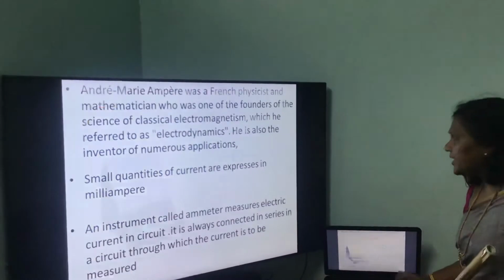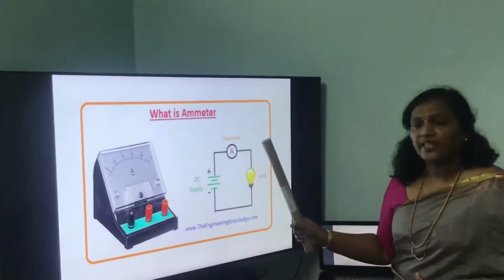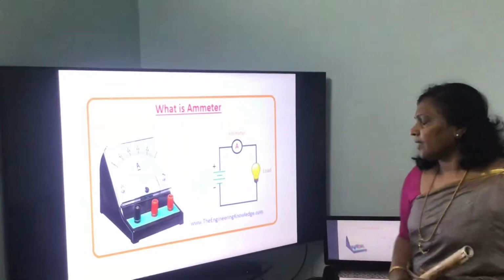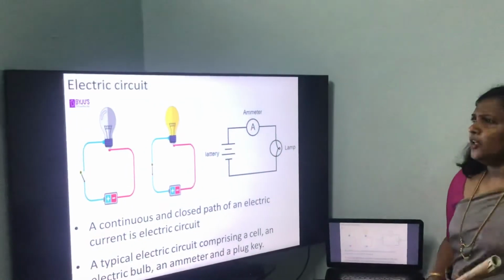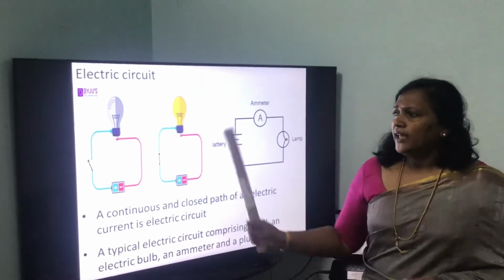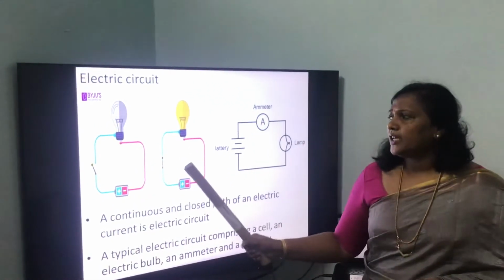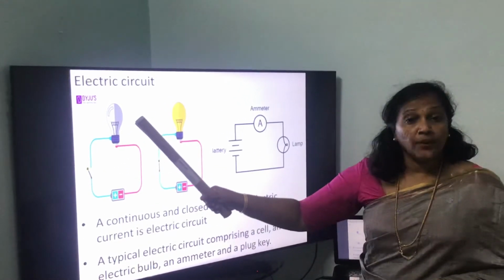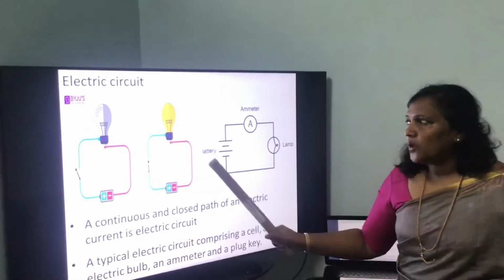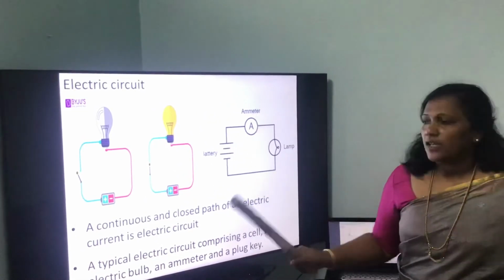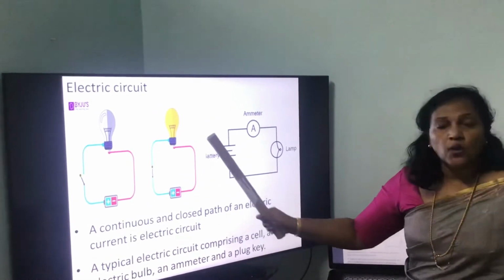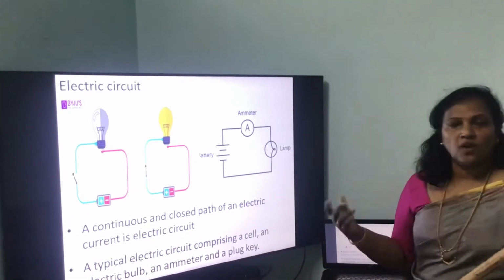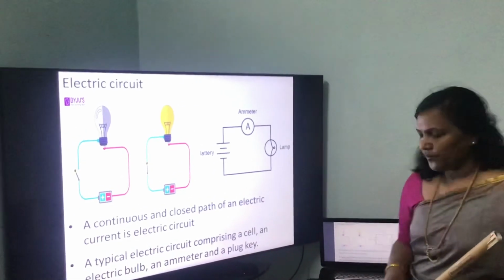Ammeter is always connected in series in the electric circuit. Then you can see here 2 circuits. Here the circuit is broken. Here the circuit is closed. When the circuit is broken, there is no bulb glowing. When the circuit is closed, then the bulb is glowing. So a continuous and closed path of an electric current is called electric circuit.